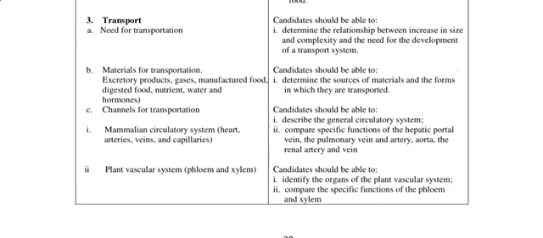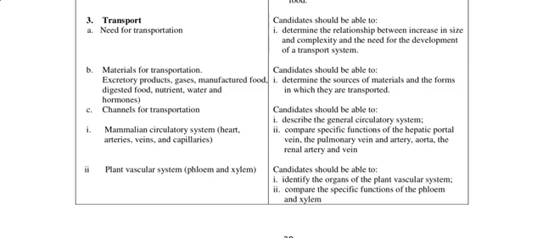Then you should also be able to determine the sources of materials and the forms in which they are transported. Then describe the general circulatory system. Then compare specific structure of the hepatic portal vein. You see, they are listing the veins for you and the vessels you are to study specifically: the pulmonary vein and artery, aorta, and the renal artery and vein. Also study the diagrams. It's very, very important.